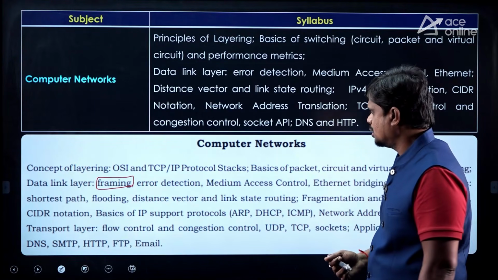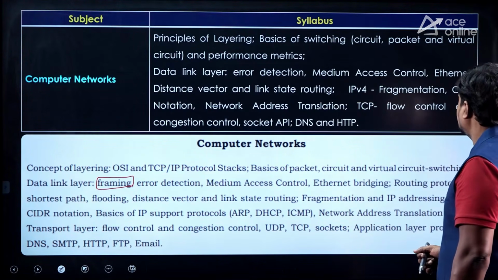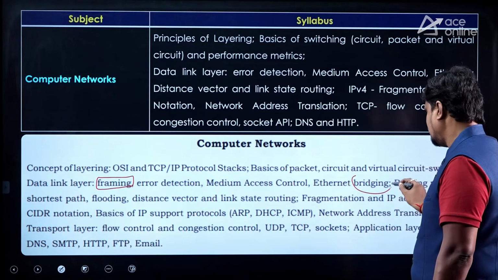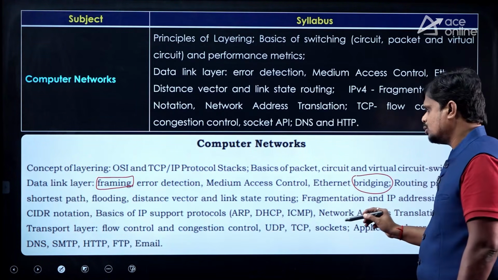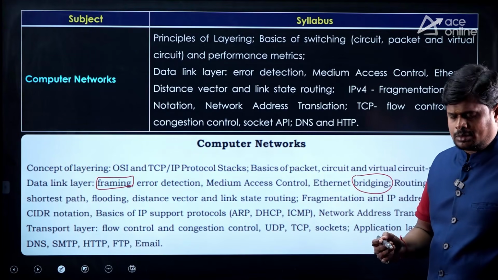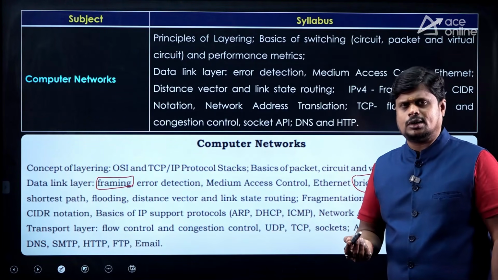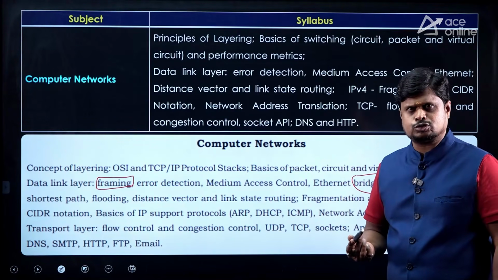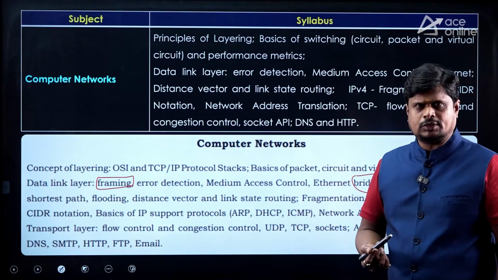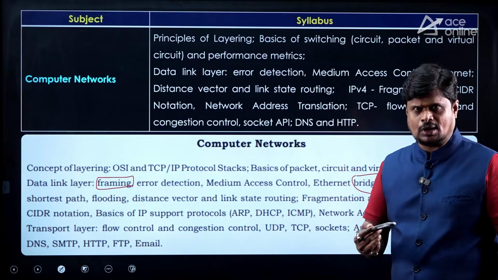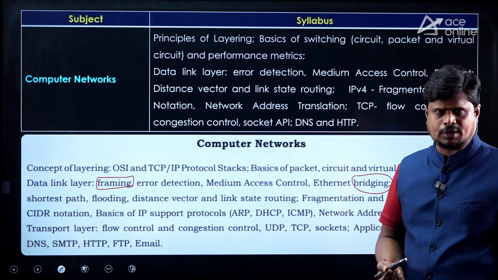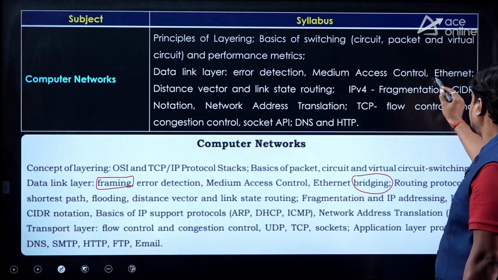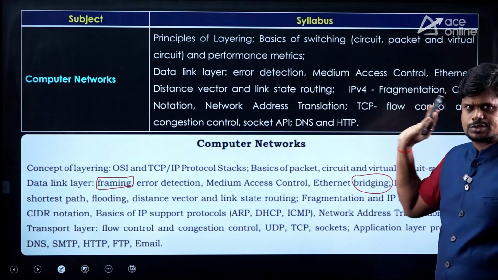the syllabus. And after that, here we are mentioning Ethernet bridging. In our regular classes we used to cover something like the meaning of repeater, switch, hub, and bridge, connecting devices, right? But this time it is limited to only Ethernet. It means LAN technologies.